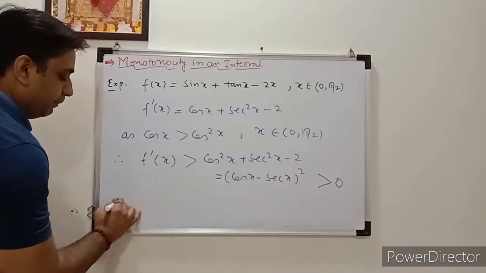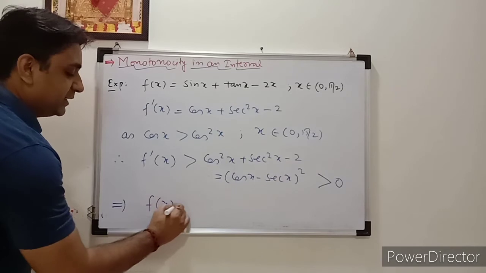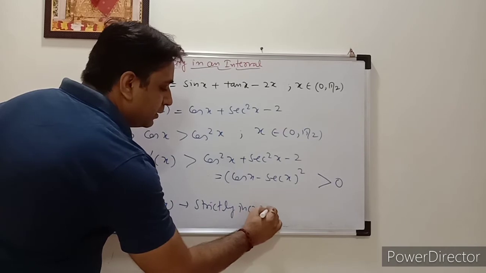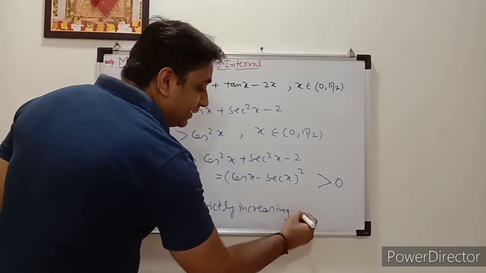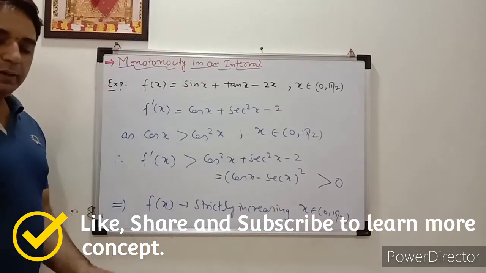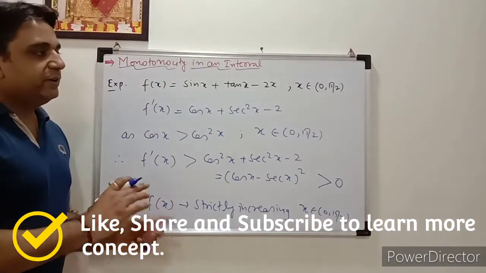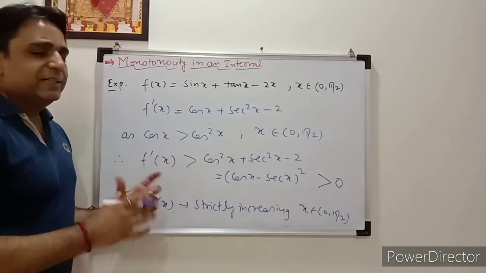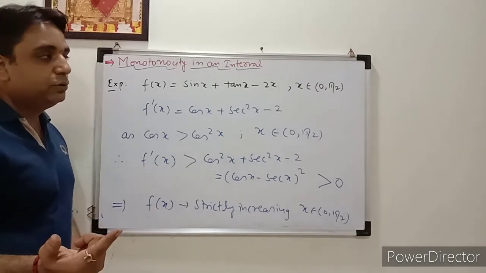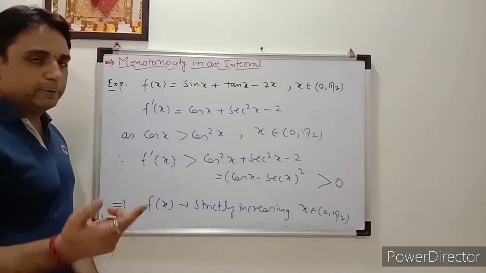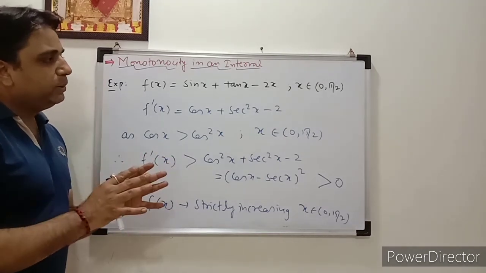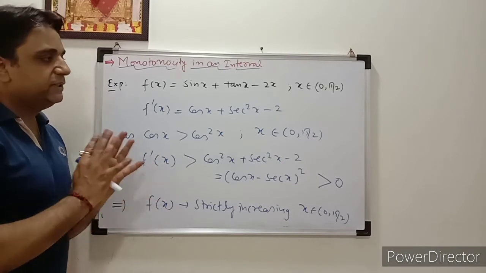Therefore f x is a strictly increasing function in x belongs to 0 to pi by 2. I hope you got it. In the last problem we were thinking in a different way, just like a simplification, but every time we have to check whether f dash x is greater than 0 or f dash x is less than 0. These are direct questions asking about the monotonicity of the function, the nature of the function, increasing or decreasing.